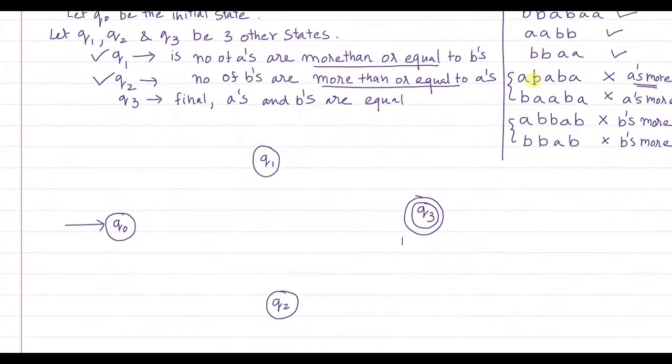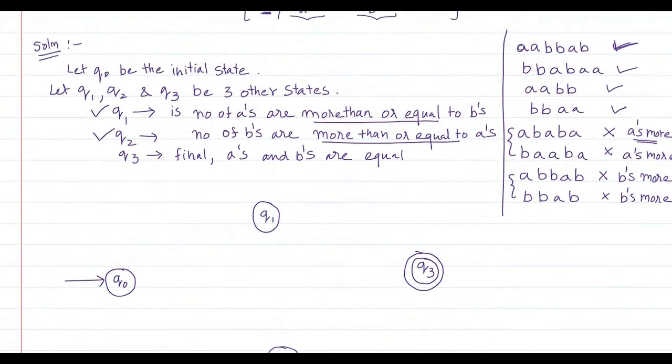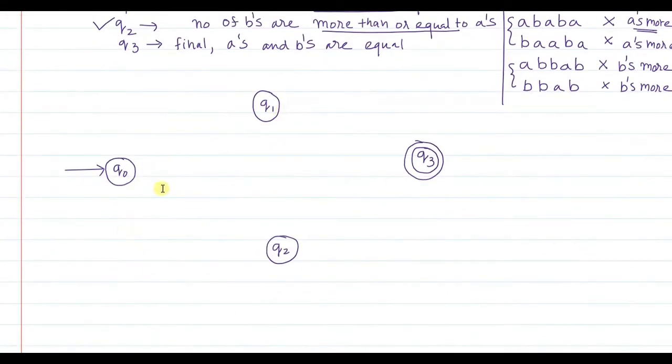So now assume that when the very first A is encountered in the string, it means that so far there is one A encountered, but no B's have been encountered so far. So if A happens to be the first element of the string, when A is read, which state should you be in? From Q0 should you go to Q1 or Q2?